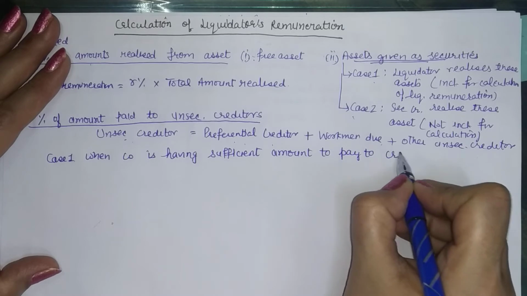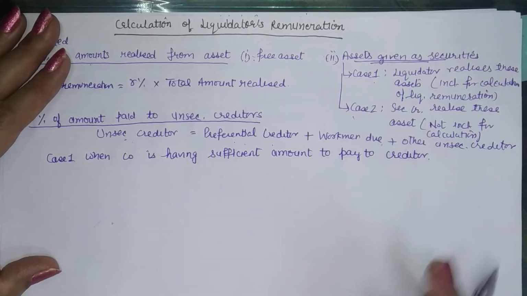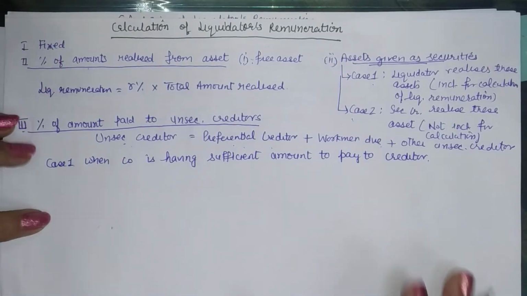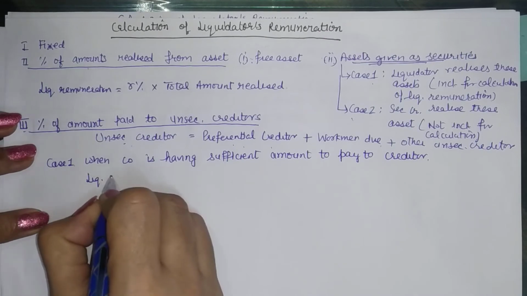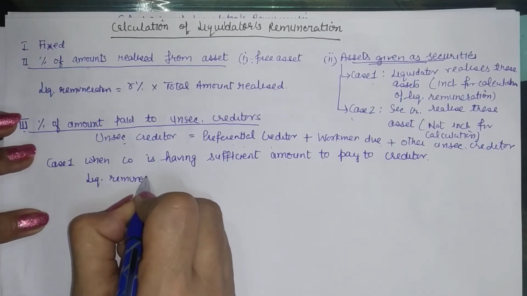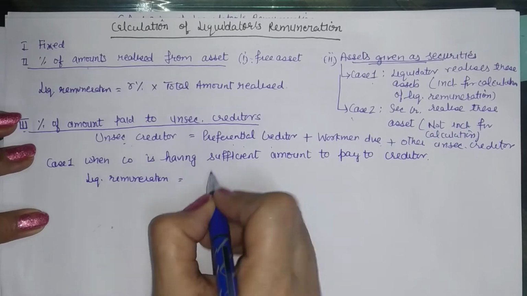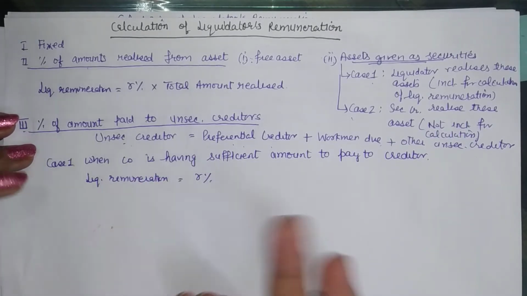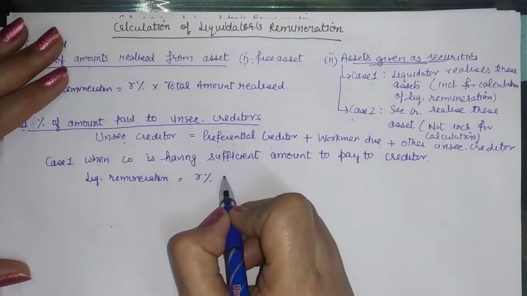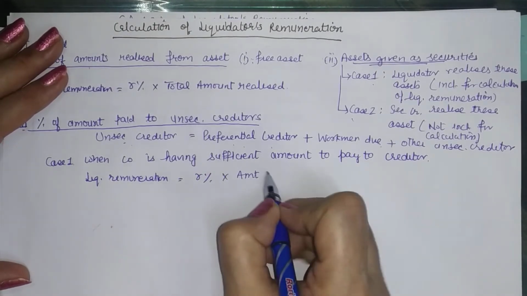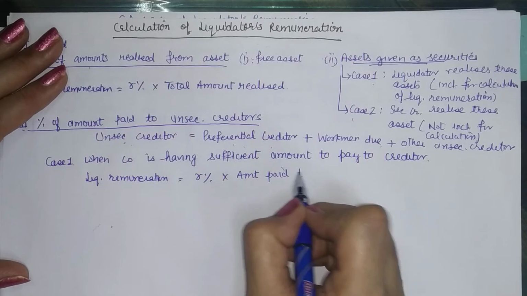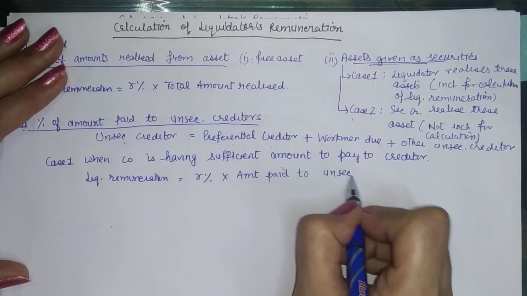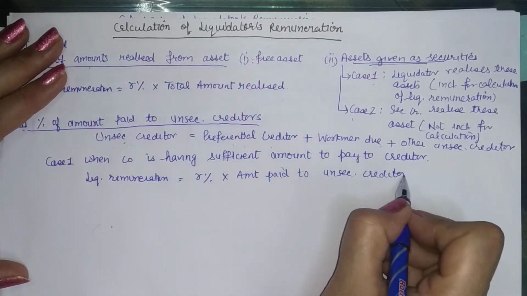So if company is having enough amount to pay to the creditors, then of course the remuneration, liquidator's remuneration, can be calculated as given R%, maybe 2%, 3%, 1%, 1.5. So whatever percentage is given into amount paid to the total of unsecured creditors, right?